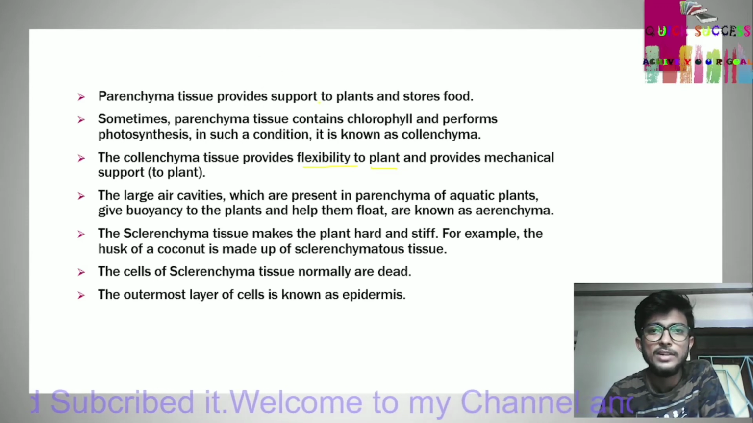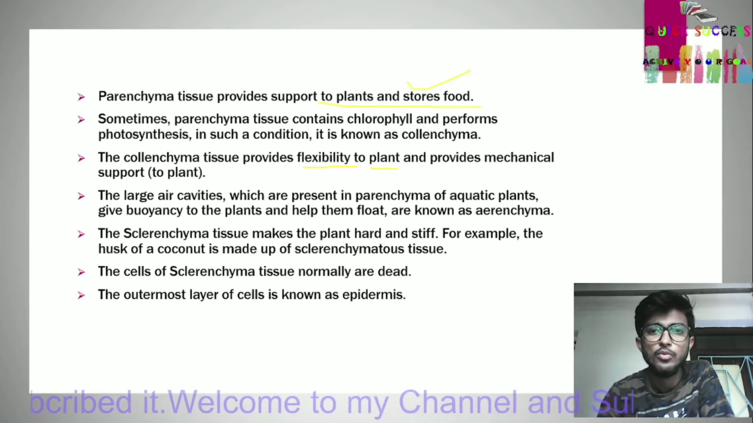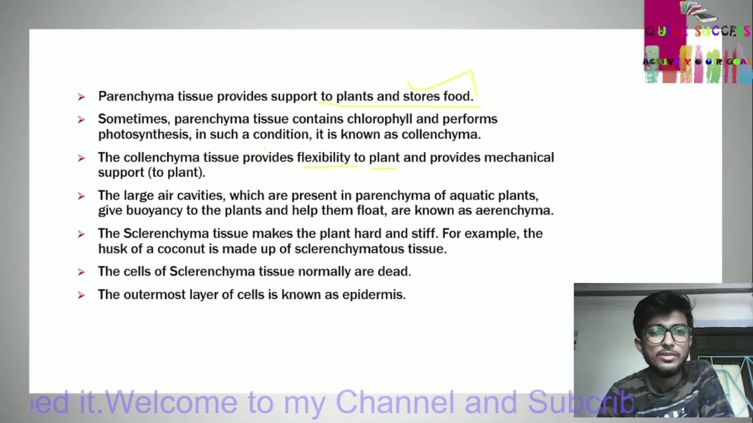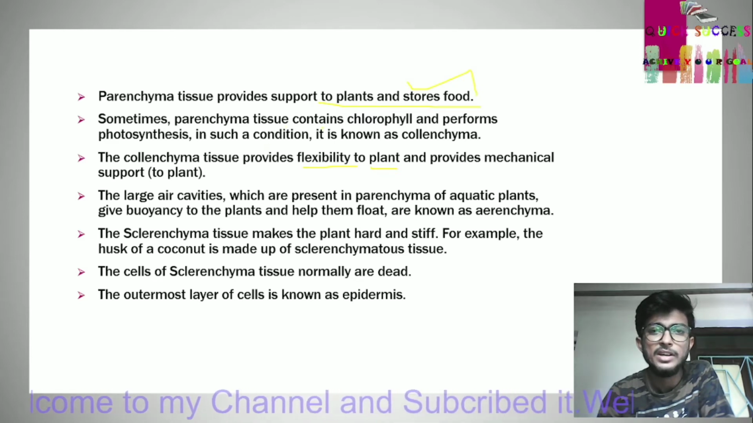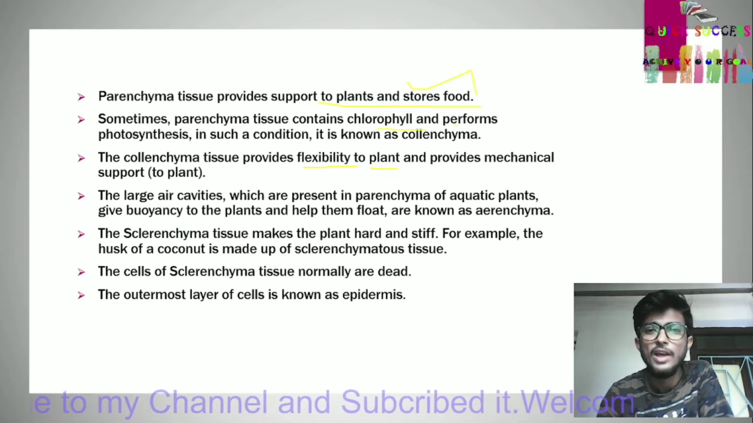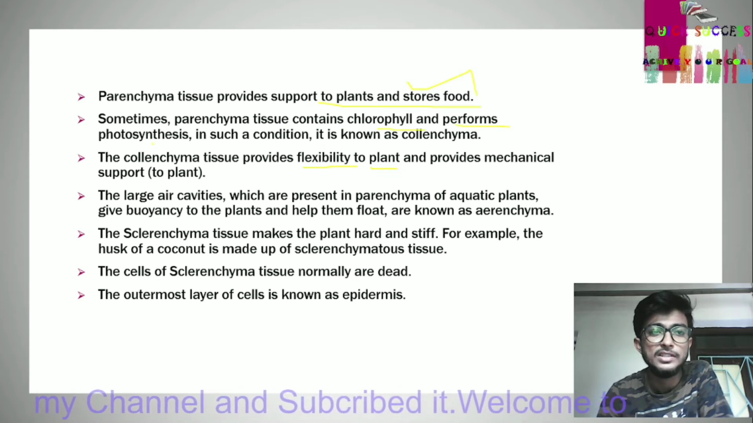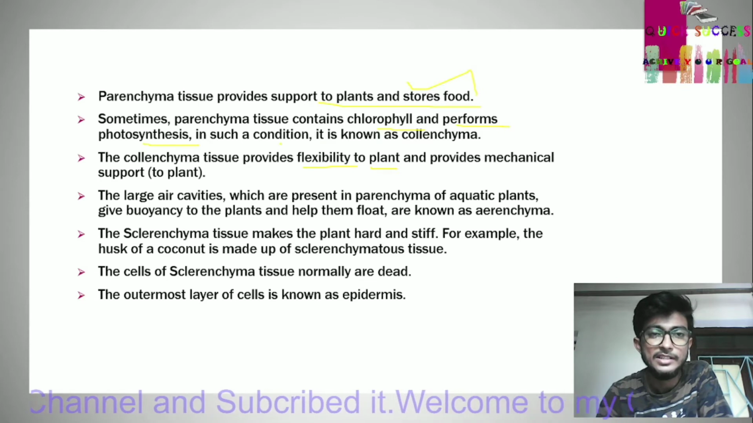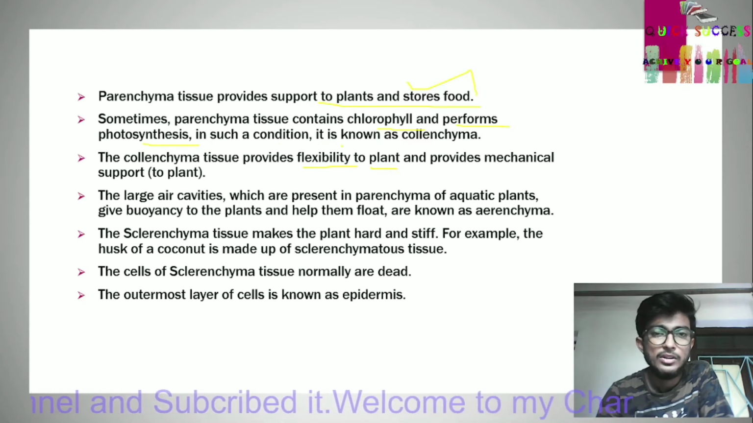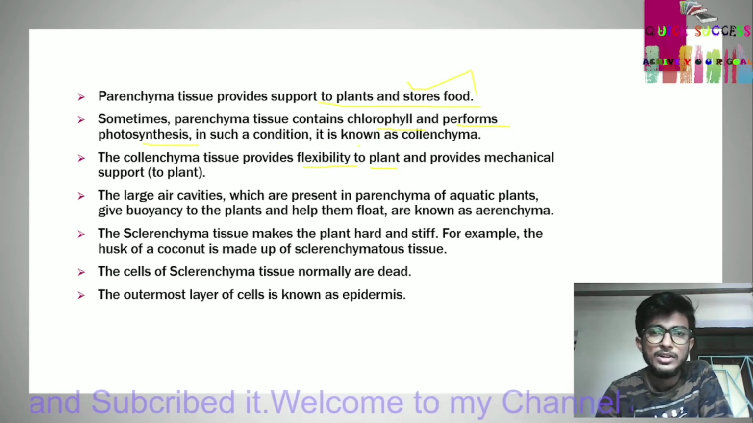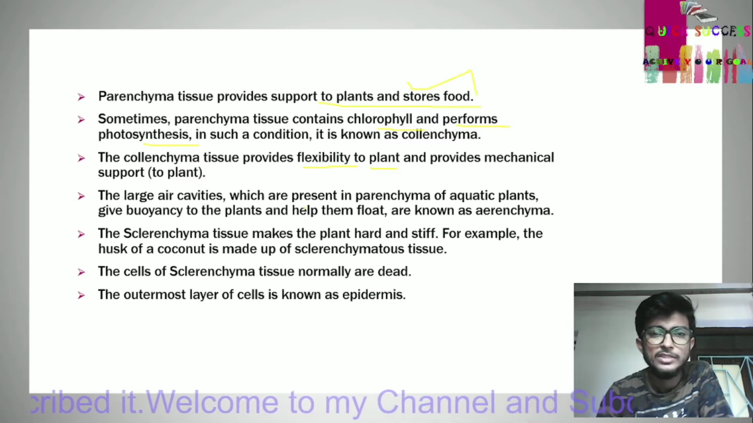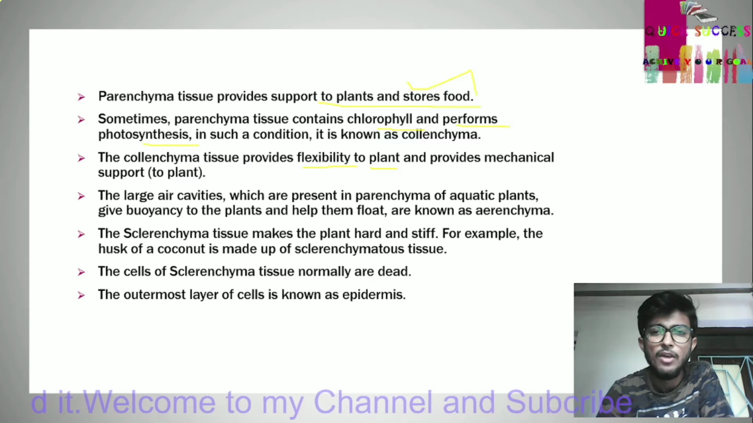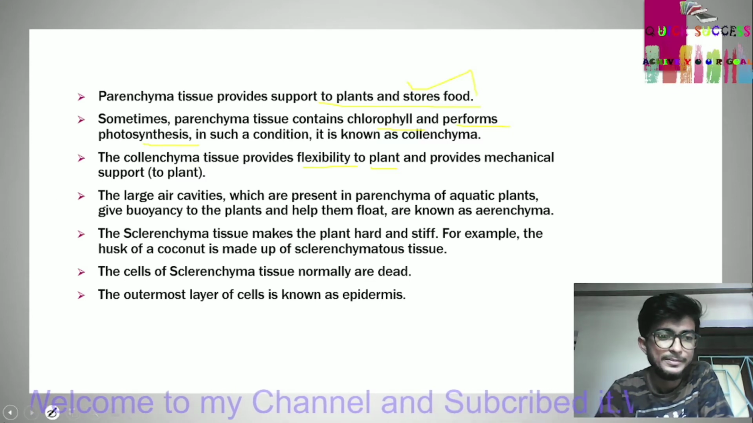Parenchyma tissue provides support to the plant and stores food. These are the features or characteristics of this type of tissue. Sometimes parenchyma tissue contains chlorophyll and performs photosynthesis. This is the characteristic of parenchyma tissue. In such a condition it is known as chlorenchyma, with large air cavities present in the parenchyma of aquatic plants.